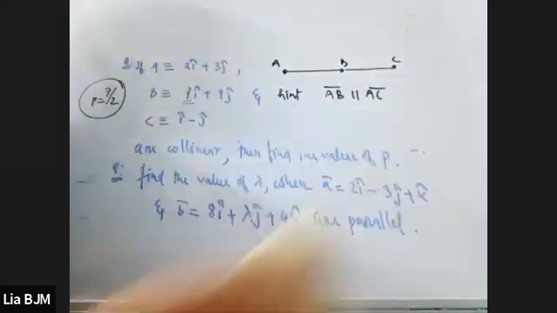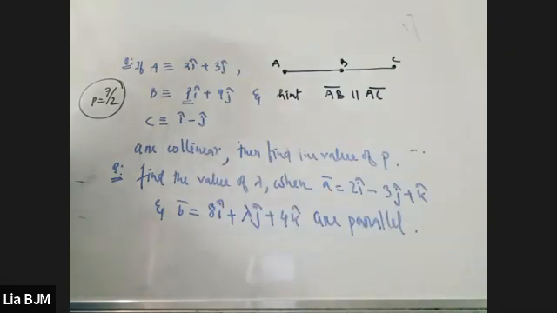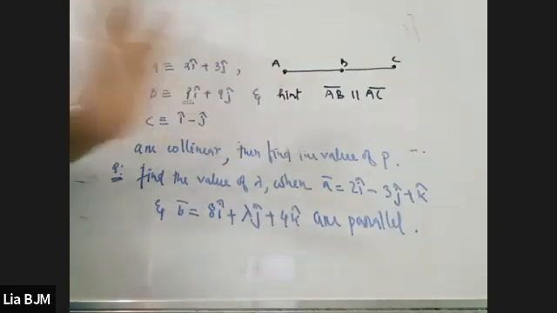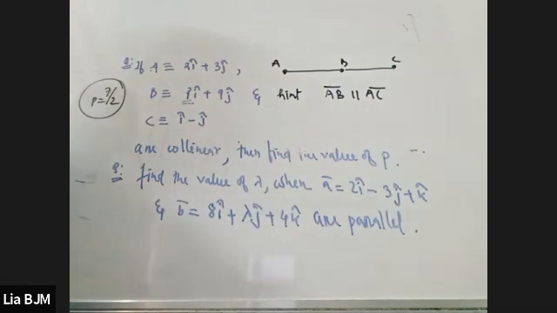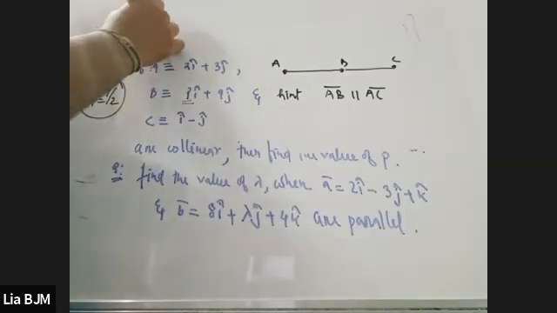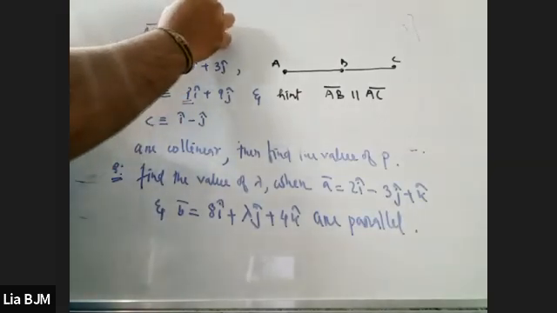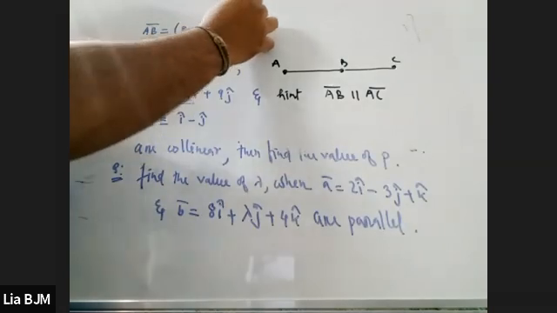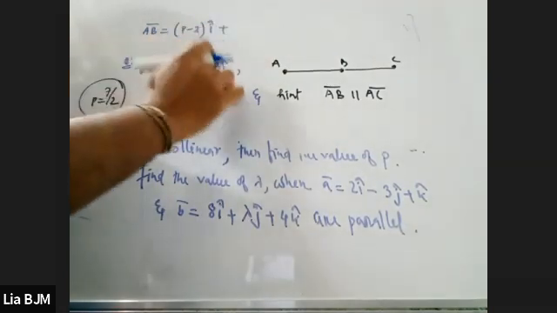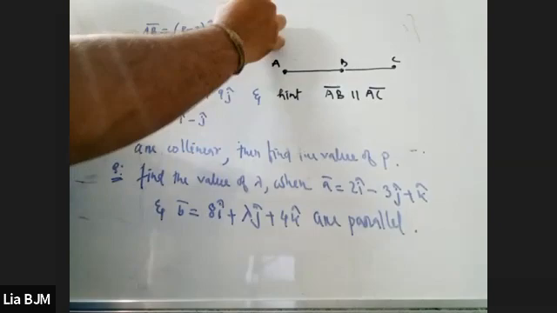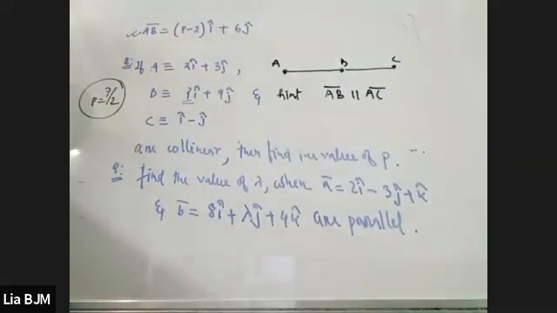As I told you, this particular hint is enough to find out the answer. Whenever they say that AB vector is parallel to AC vector, it means their corresponding components are proportionate. So how do I find the AB vector? AB vector is B minus A, that is (p minus 2) i cap plus (9 minus 3), that is 6 j cap. Do you understand? Yes, sir. Very fine.